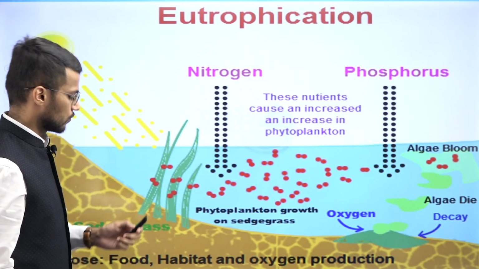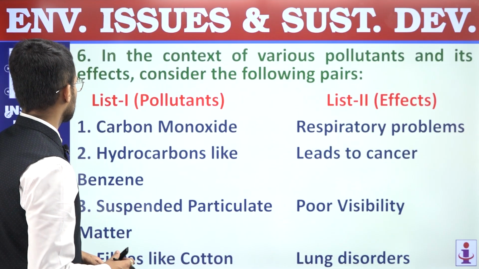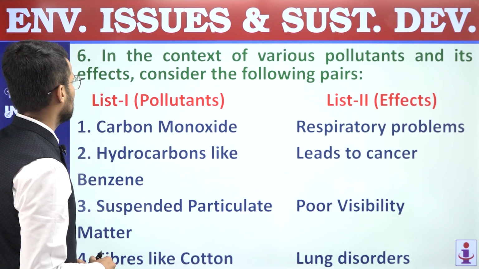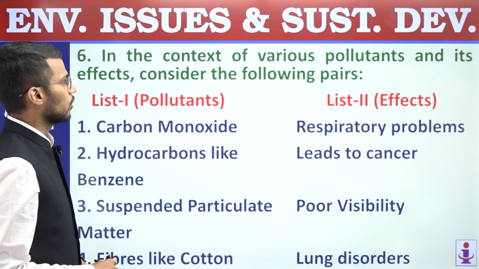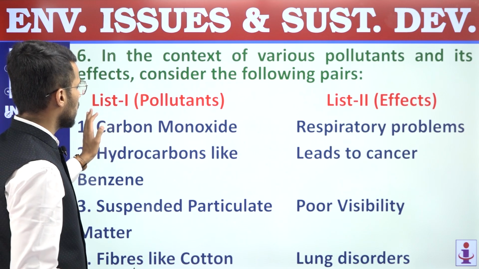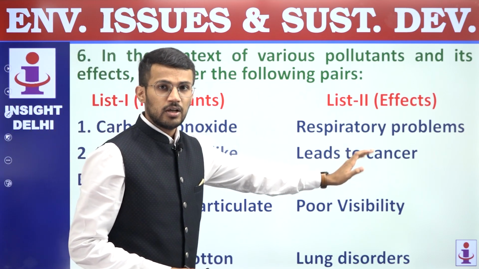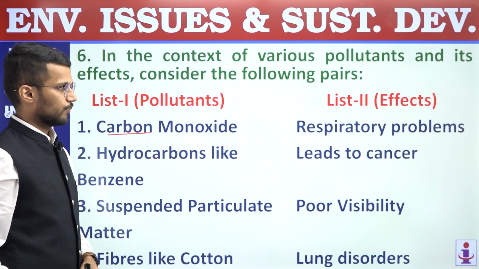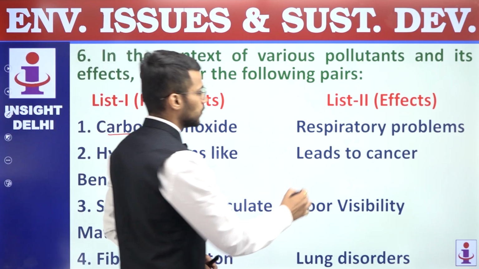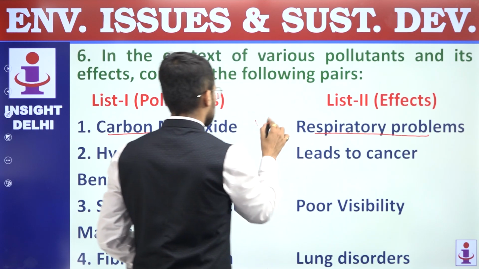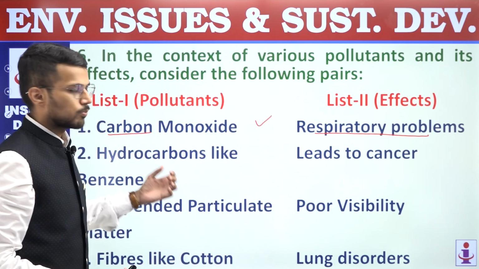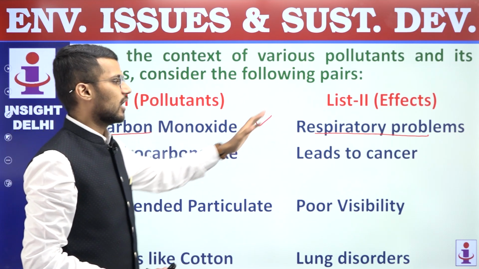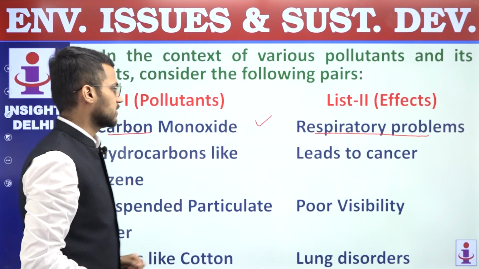So that is eutrophication. Next question, question number 6. In the context of various pollutants and its effects, consider the following pairs. So on one hand we have pollutants, and on the other we have effects. First is carbon monoxide and its effect is respiratory problems, right? So this is a correct pair because carbon monoxide, as it is a pollutant in the air, affects our respiratory system. So that is correct.